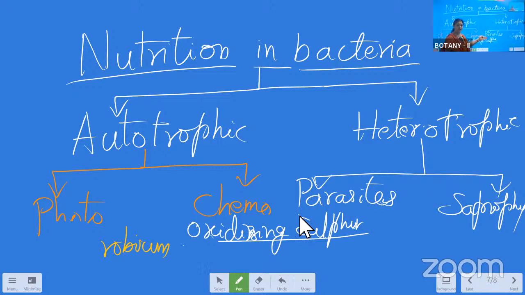Otherwise, E. coli is a parasite in our intestine. So it's easy for you to write E. coli, which lives as a parasite in our intestine, which helps in the proper digestion of food material in our abdomen. If the number increases, then it shows side effects. Otherwise, a minimum number is mandatory in our intestine so that we can go with the proper digestion process. That is E. coli. You can write this also in the examples of parasitic organisms.